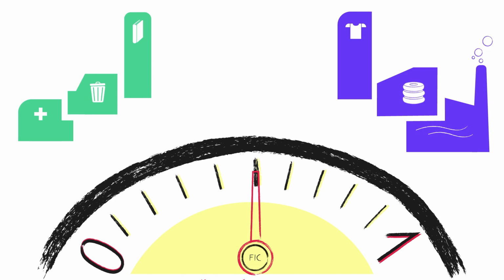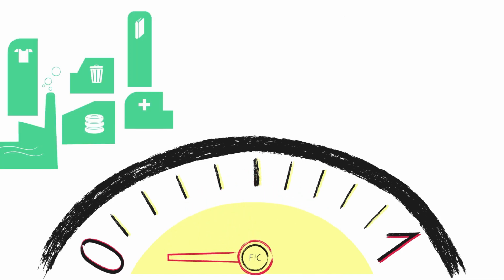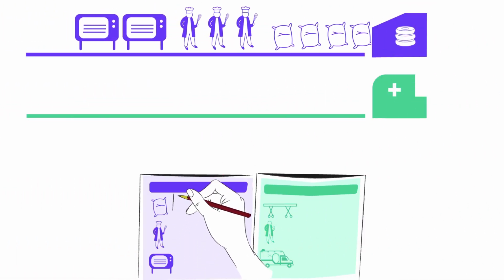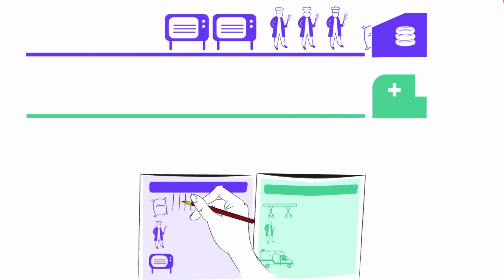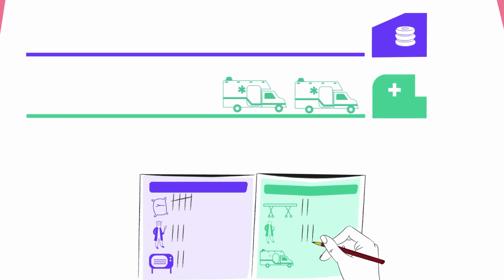The FIC is always between 0 and 1. At a value of 1, consumers have to pay for all goods and services. At a value of 0, everything is freely available. Public accounting registers the entire circulation of means of production, raw materials, and labor. It does this for both productive and public factories. In this way, the whole of society keeps track of the economic cycle. The public accounting only records. It has no political power.